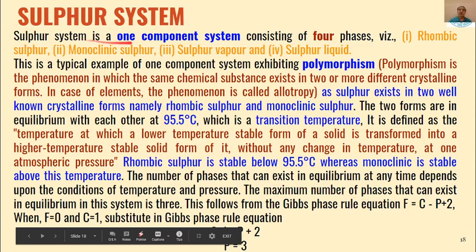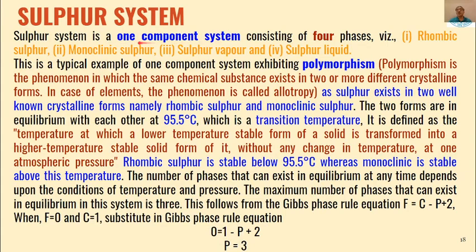The next is the sulfur system. The sulfur system is also a one component system, and in the sulfur system there are four phases: rhombic sulfur, monoclinic sulfur, sulfur vapors and sulfur liquid. You can see that there are four different phases.